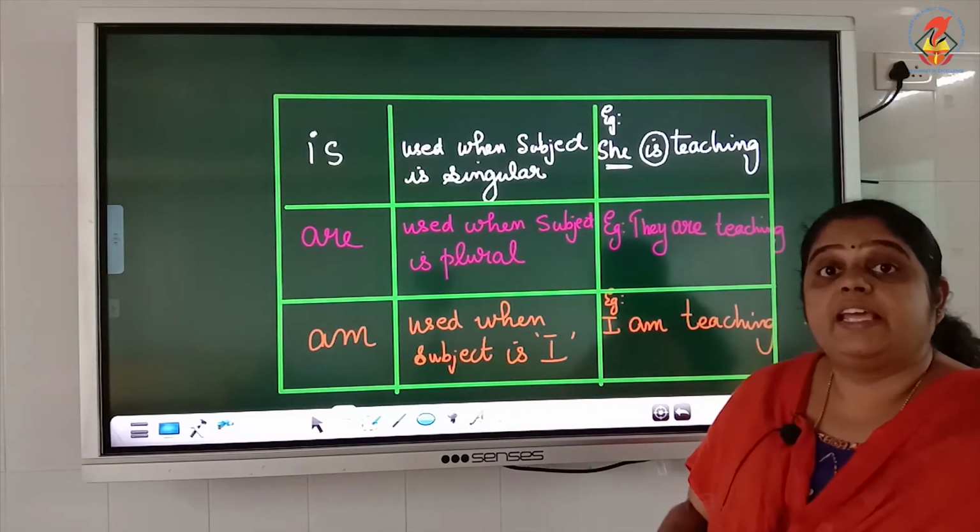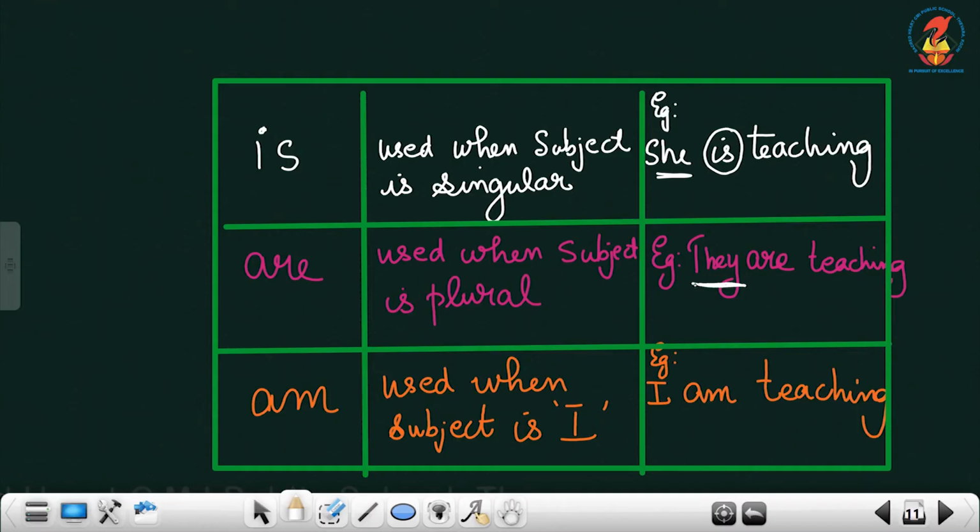Whereas, when the subject is plural, here look at this, they. We don't say they is teaching. Do we say that? No. We don't say like that. When it is plural, we use are. They are teaching. So, when the subject is plural, we use are.